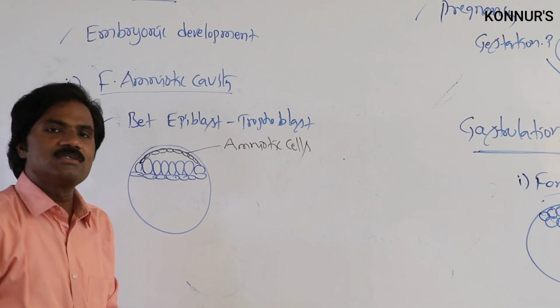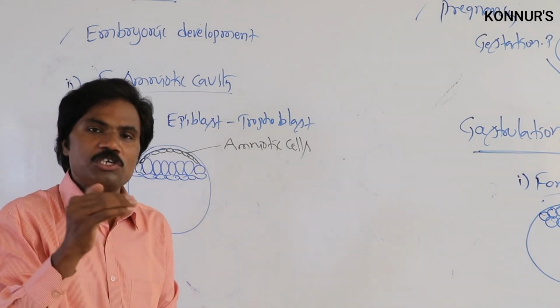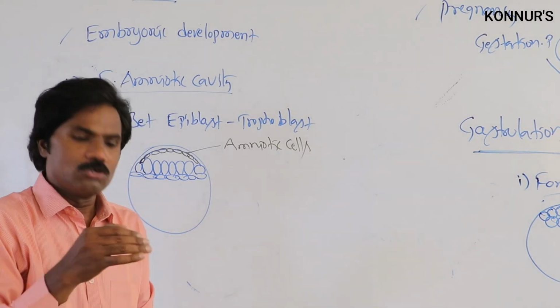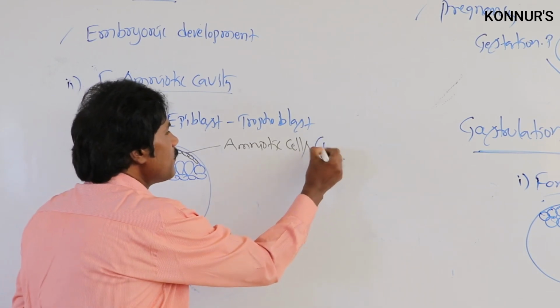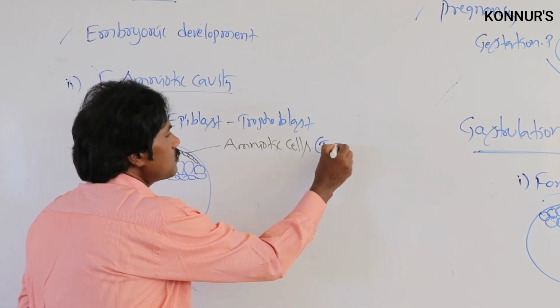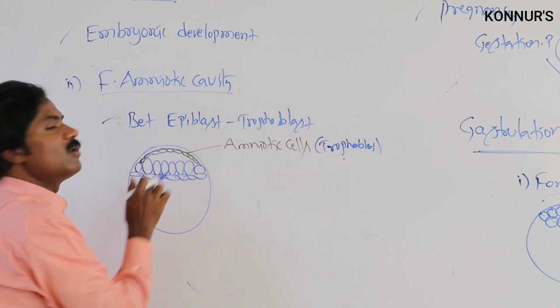From where are these amniogenetic cells derived? That is important. Amniogenetic cells are formed from the trophoblast.